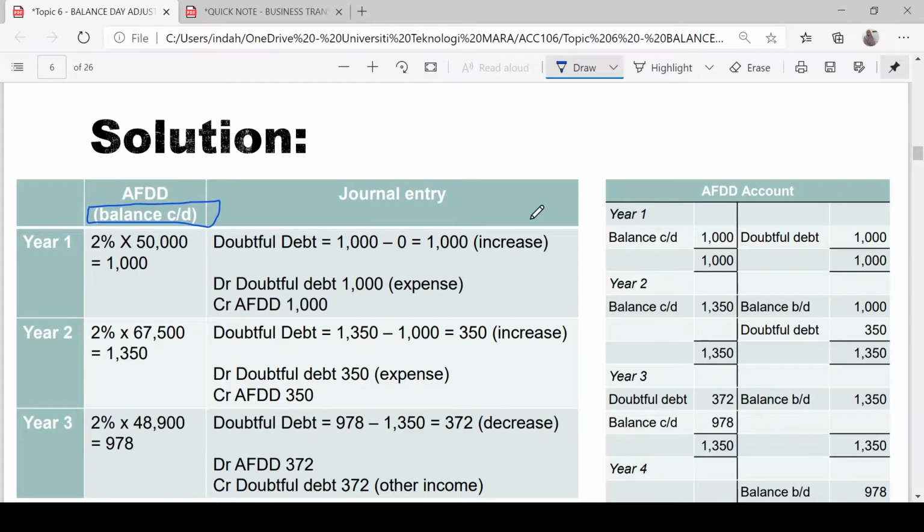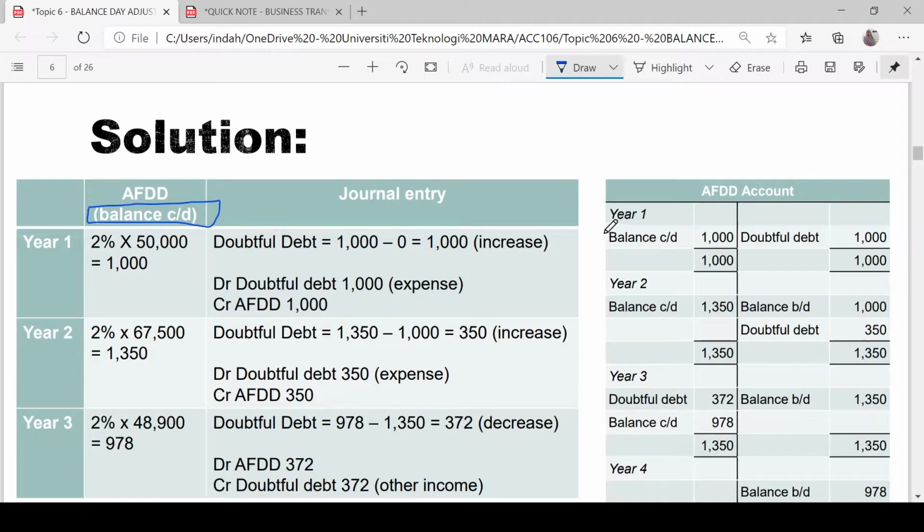Why does AFDD have a credit balance? Because AFDD reduces the accounts receivable. Accounts receivable is an asset account which usually has a debit balance, so AFDD will have a credit balance.